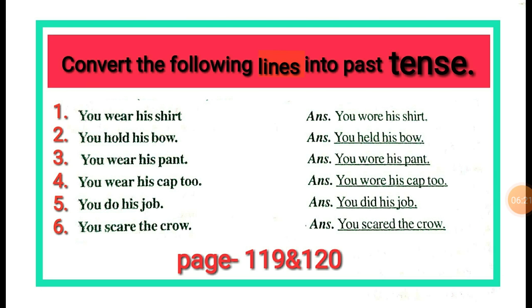Here are some questions for you. The sentences are in present tense. We have to convert them into past tense. Number 1. You wear his shirt. Past form is you wore his shirt. You hold his bow. Past form is you held his bow. Number 3. You wear his pant. Past form is you wore his pant. You wear his cap too. Past form is you wore his cap too.